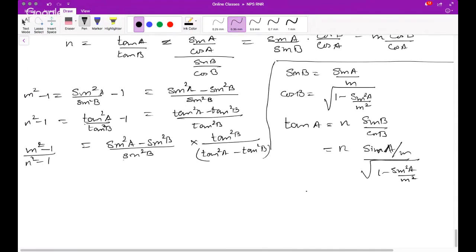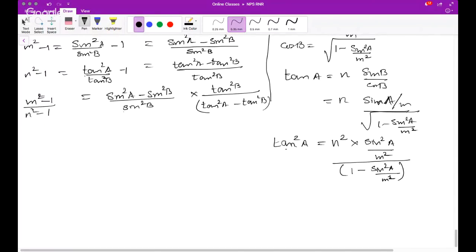Right? So hence, squaring both sides, what will you get? Tan square A is equal to n square into sine square A by m square divided by 1 minus sine square A by m square, like that.